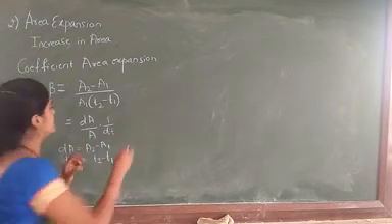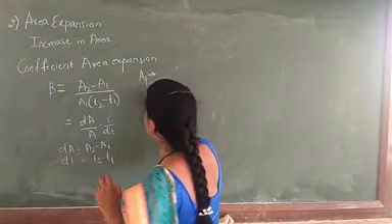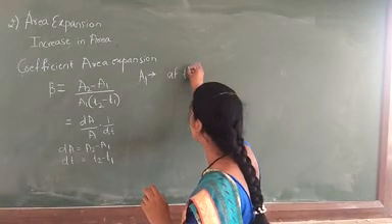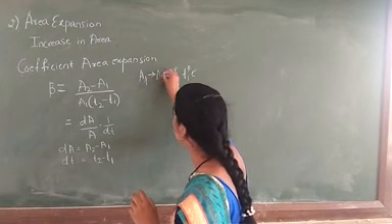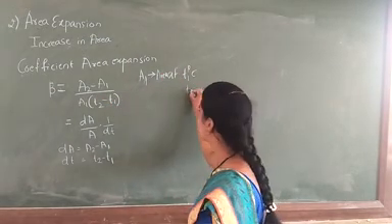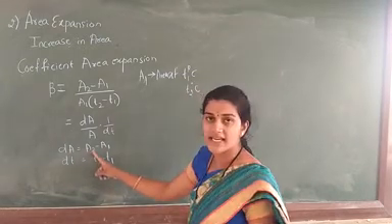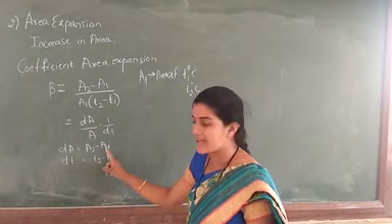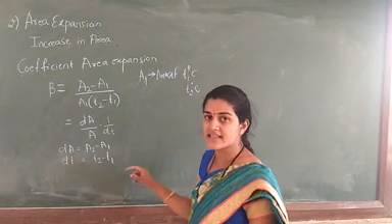A1 is the area at a temperature T1 degree Celsius. A2 is the area at T2 degree Celsius. dA is A2 minus A1, the increase in the area. dt is T2 minus T1, that is the increase in the temperature.